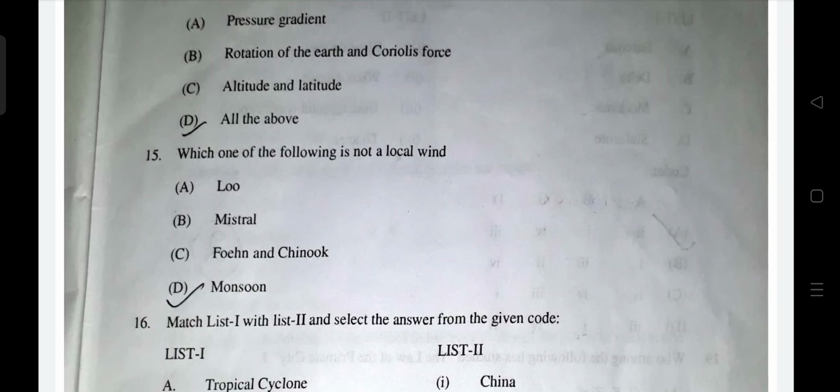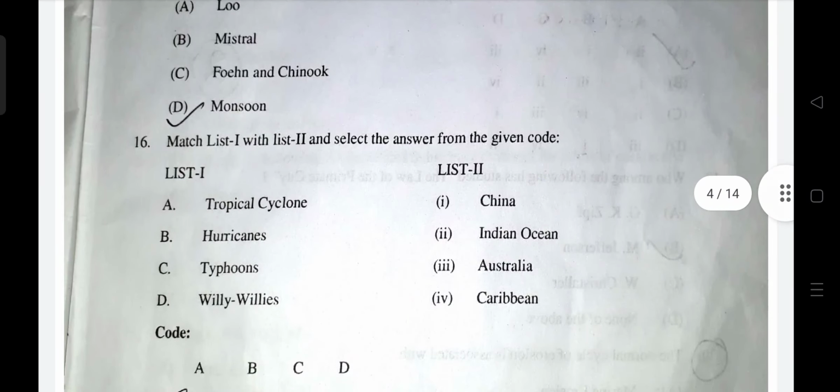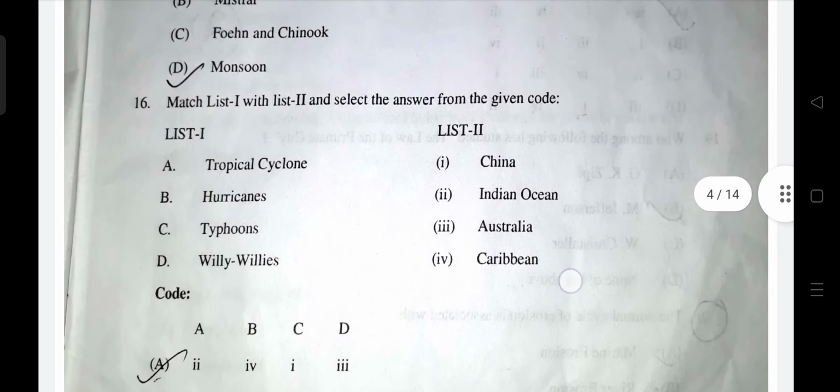The first one was permanent wind. Second is seasonal wind. So monsoon is a seasonal wind. It happens over a larger area, and it is the seasonal reversal of wind. Local wind happens on a much smaller scale, like sea breeze and land breeze are local winds. Similarly, all these four winds are given as local winds. Monsoon is not. Okay, tropical cyclone in the Indian Ocean, hurricane happens in the Caribbean, typhoon near China, Willy-willy in northwest Australia. So A is correct.